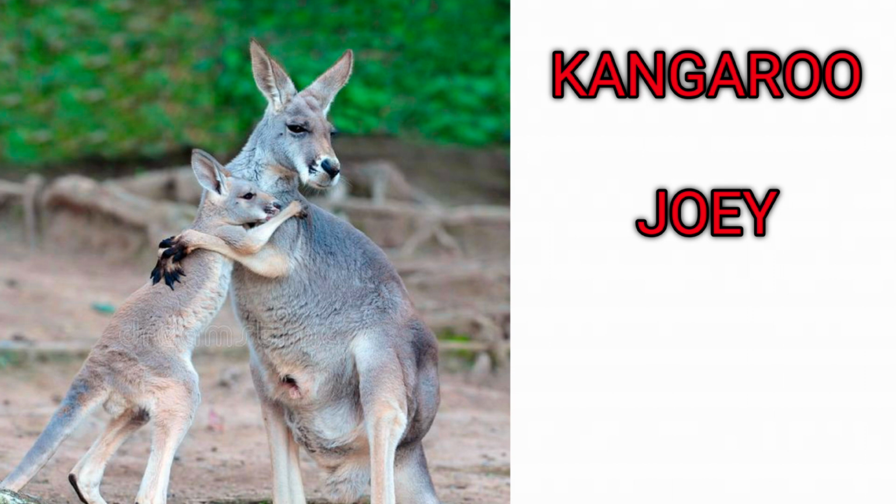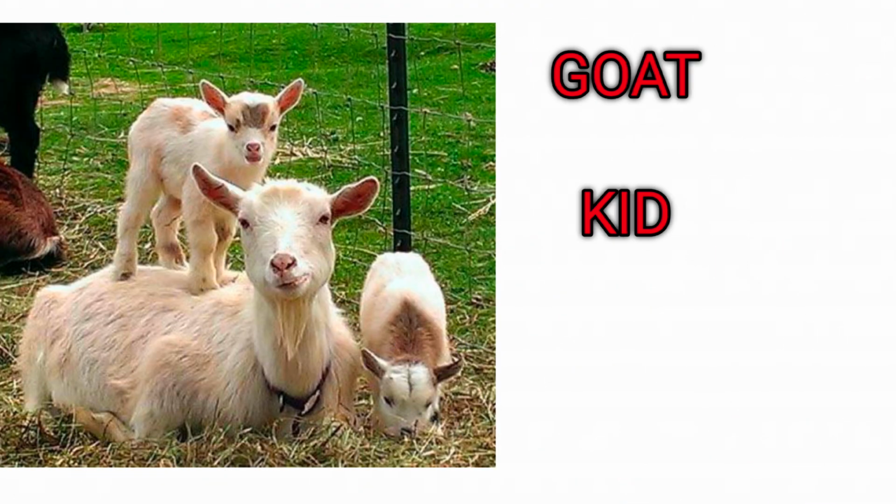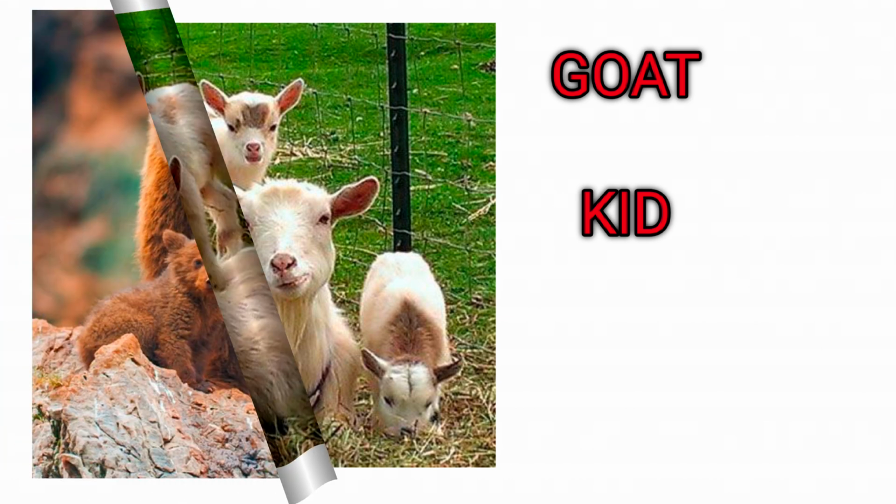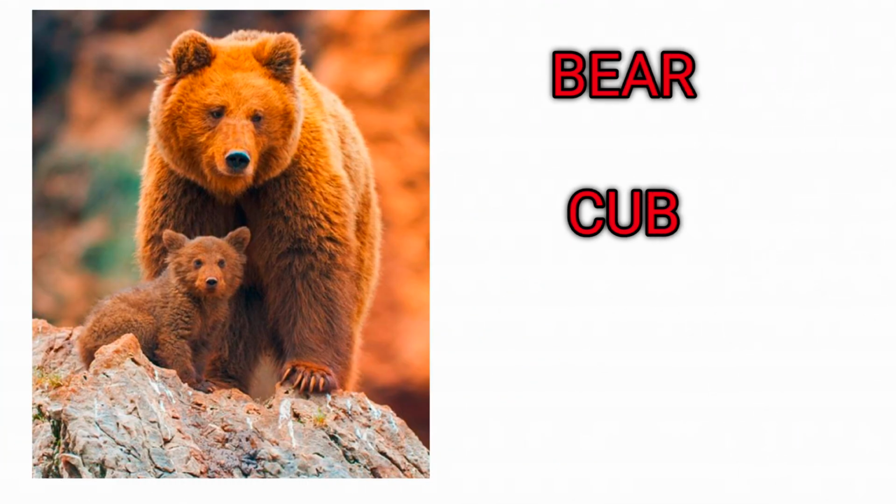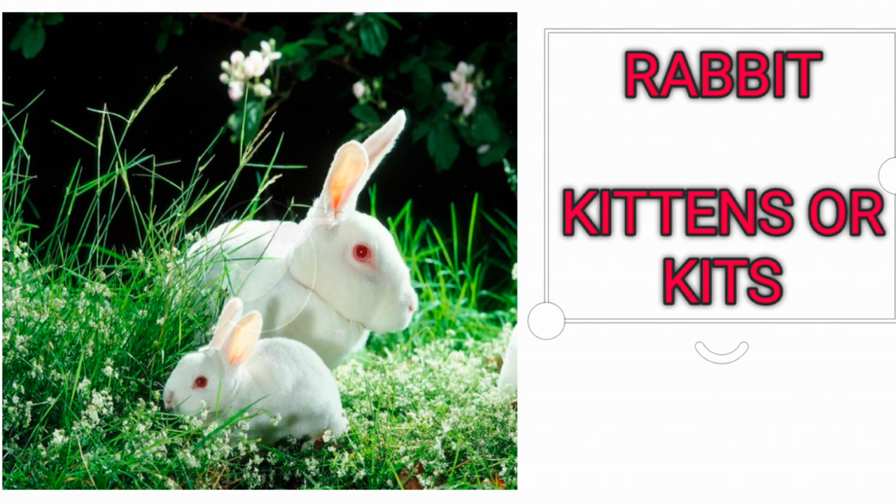Kangaroo, joey. Next, goat. Young one of goat is called kid. Goat, kid. Next, bear. Young one of bear is called cub. Bear, cub. Next, rabbit. Young one of rabbit is called kittens or kids.